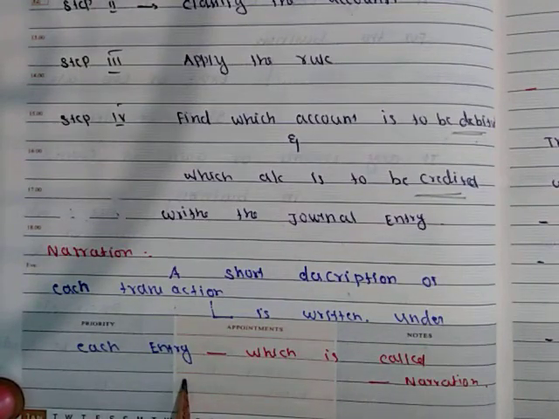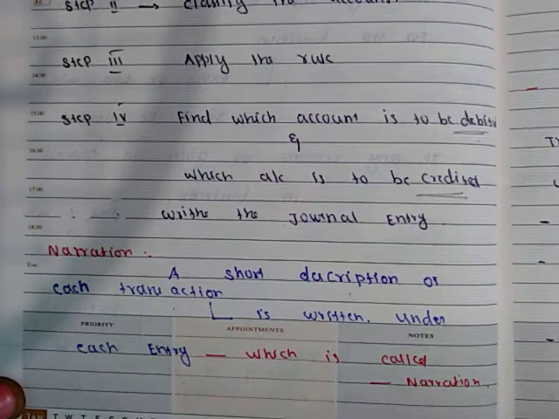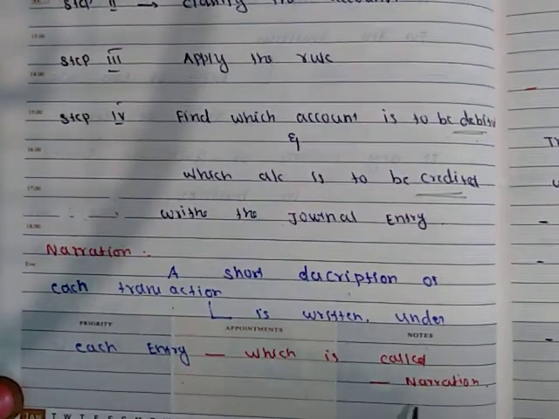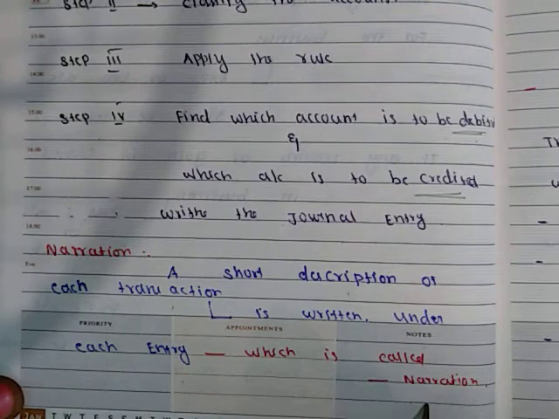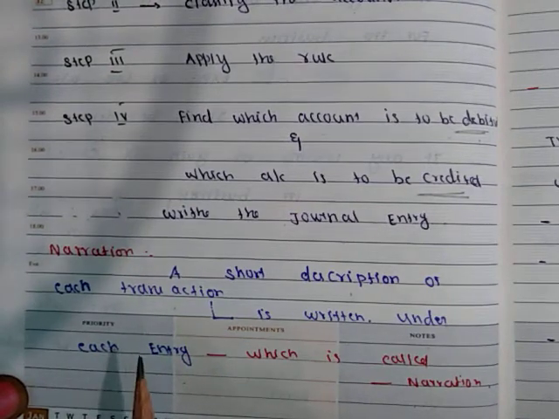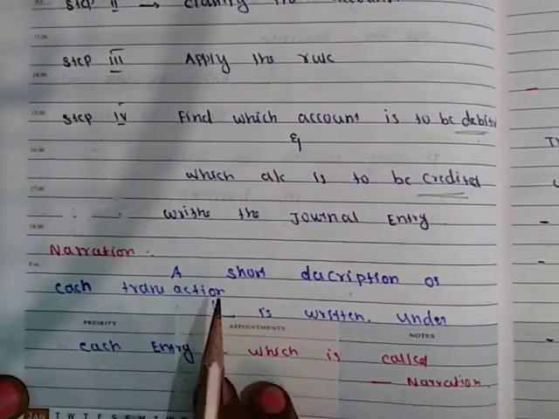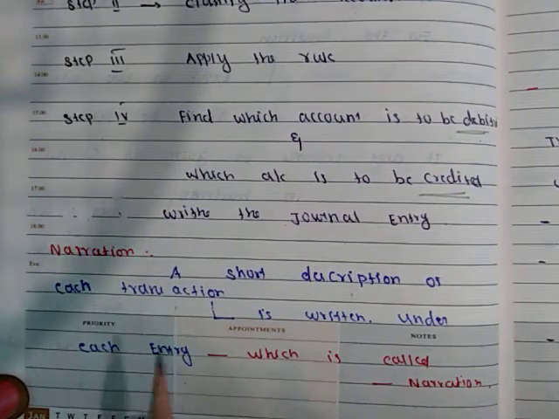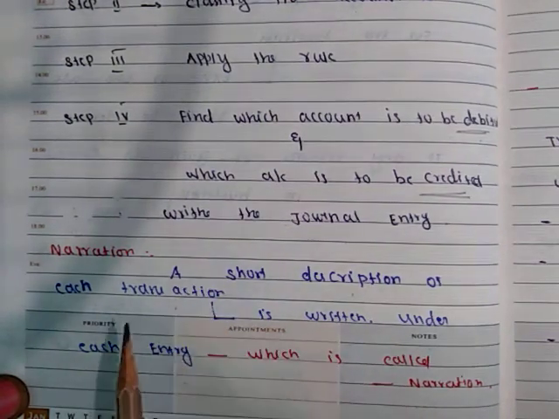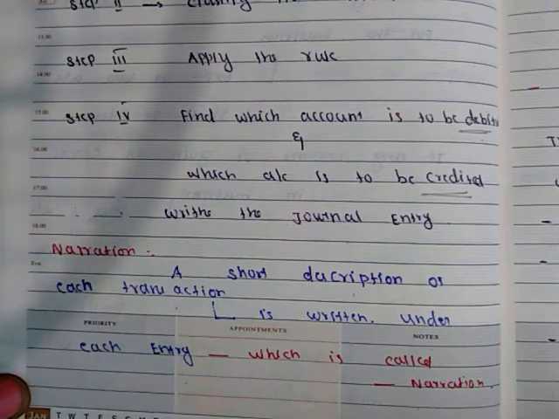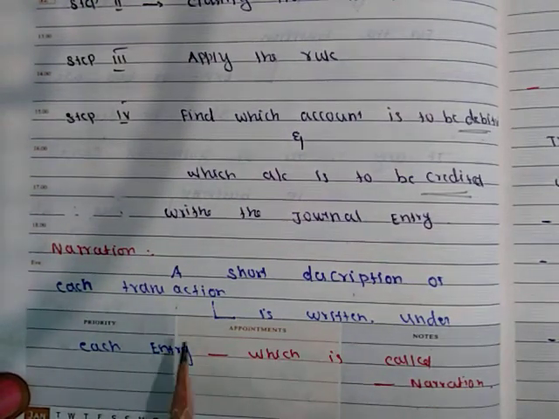After writing your entry, you have to give brief notes about that transaction, which is called narration. It should be a simple and brief explanation about the transaction. The narration must be simple and complete. Write the narration within brackets.